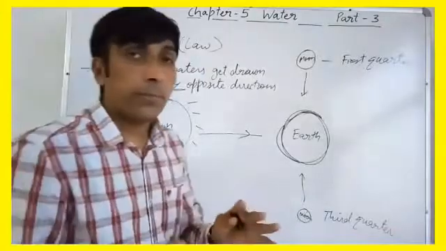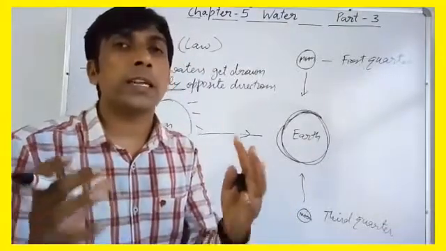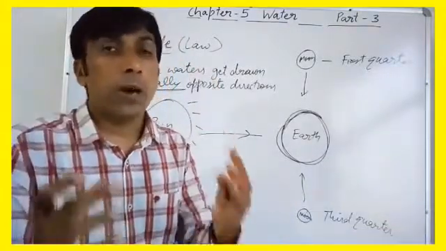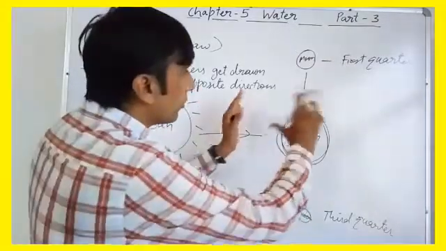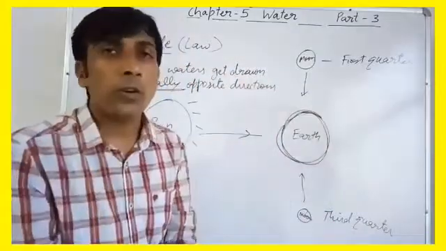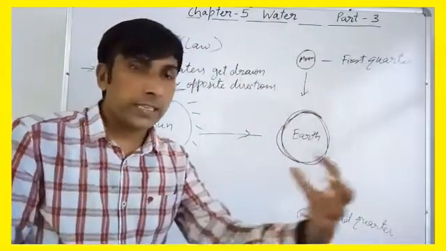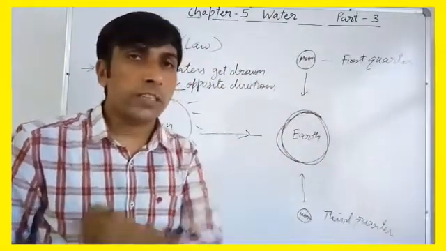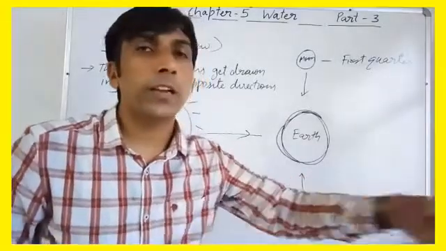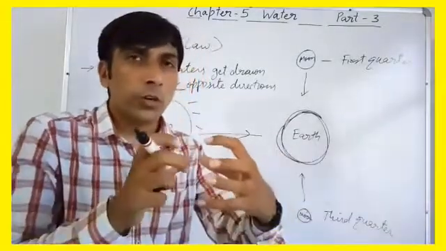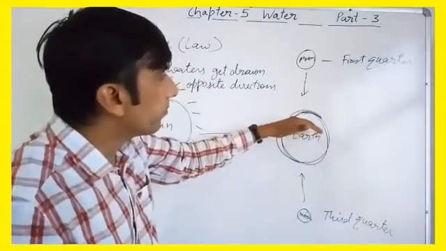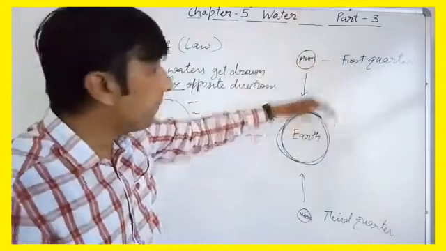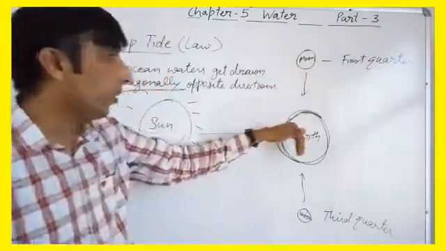Because why? Because the amount of water is the same. The amount of water does not increase. Clear? So the water on the earth is in the same amount. So if one object is pulling the water from one side, and another object is pulling from another side, the water will be divided. Clear? So a little bit of water will come up in one direction and in another direction.